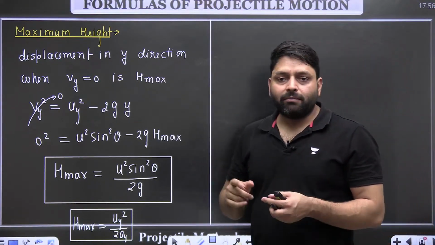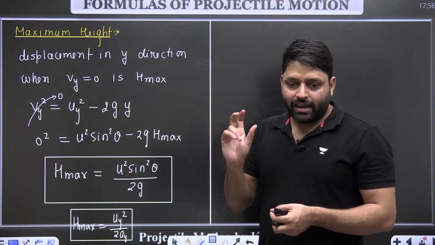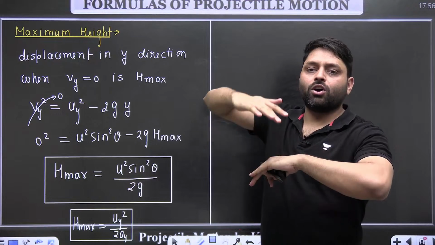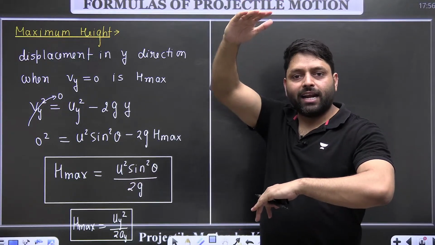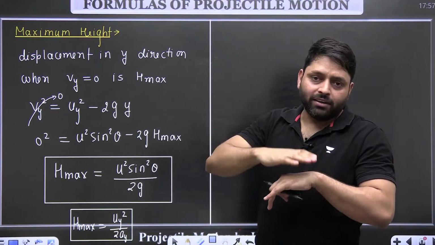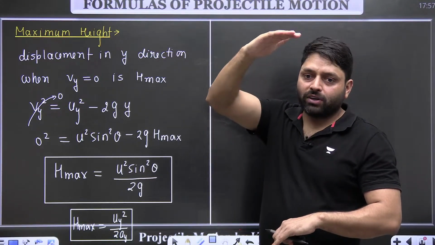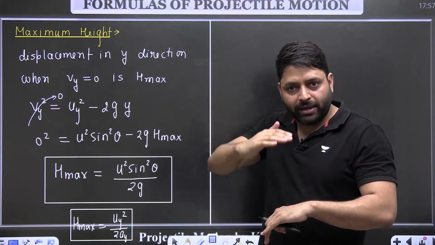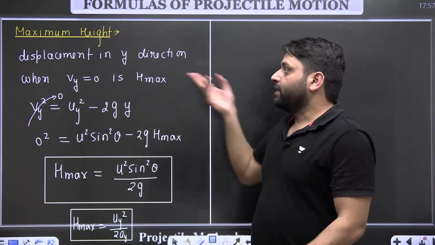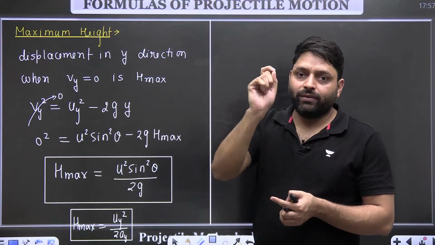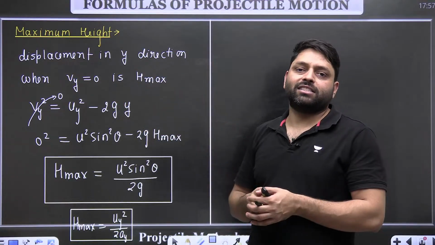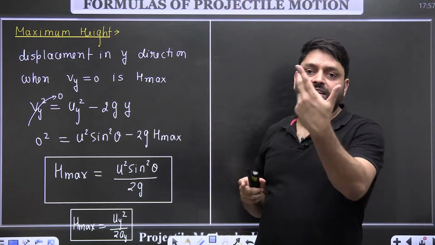When I was calculating maximum height, when something stops going upward, at that level, that height is called the maximum height. So something is going upward. It has velocity in vertical direction. When it stops moving further and starts coming downward, that height where it stopped is the maximum height. So I said at the time of maximum height, the velocity in y direction will become 0. At that time, the displacement in vertical direction is the maximum height.